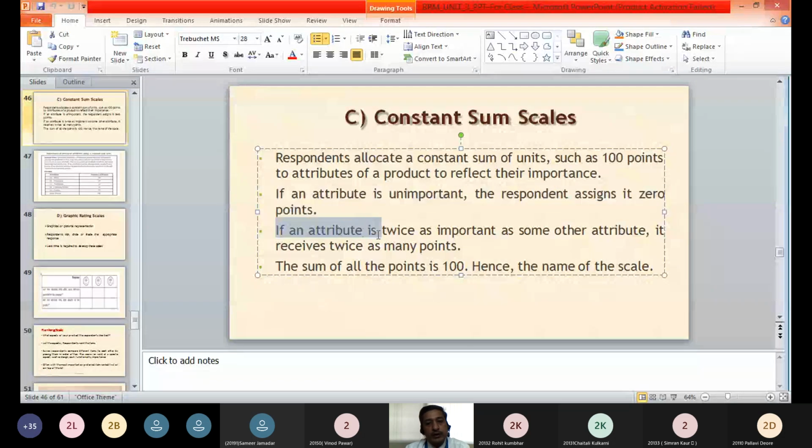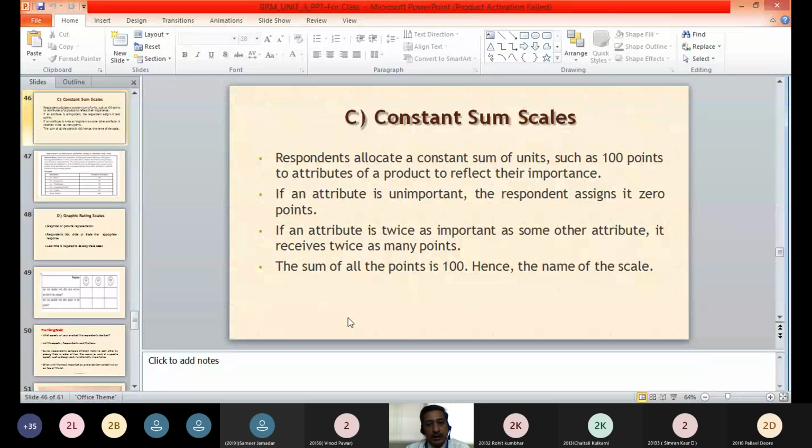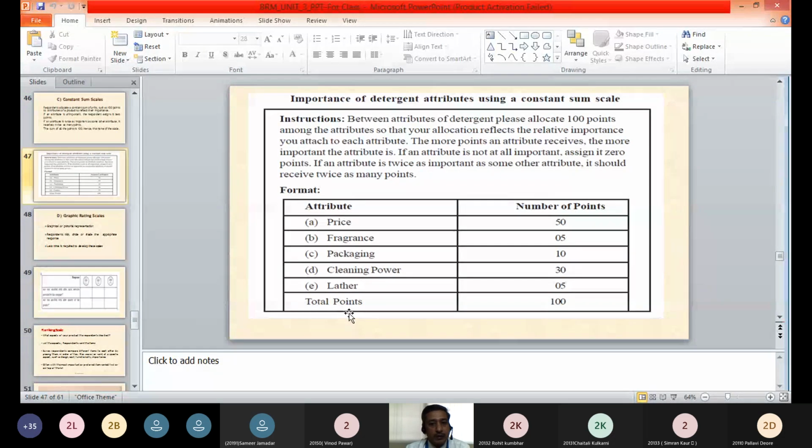If an attribute is twice as important as some other attribute, it will receive twice as many points, and the sum of all these points will be 100. He will ensure that the sum of all the points is 100. So these 100 points will be divided among different attributes as per the importance of that attribute in the opinion of the respondent, and the sum of all the points is 100. Therefore the name of the scale is given, that is constant sum scale. We will take one example so that you will understand.